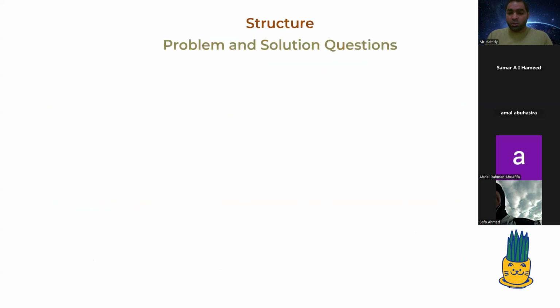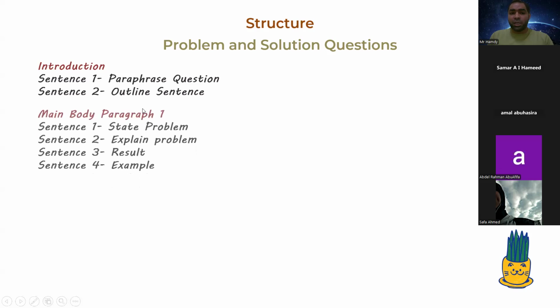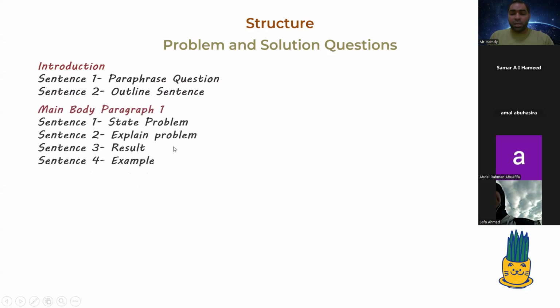Okay, what's the structure that I can go through? I will start with the introduction as usual. I will paraphrase the question. I will say the problem in my own words. Then I'll try to find an outline sentence. After that, I will state the problem. And we said that this is a very important part: to mention the problem itself and explain what the parts of this problem are, how the problem happens, the causes, and then the results, and examples if you have.